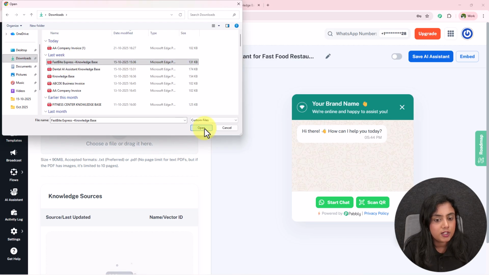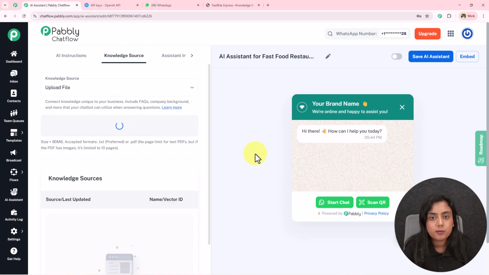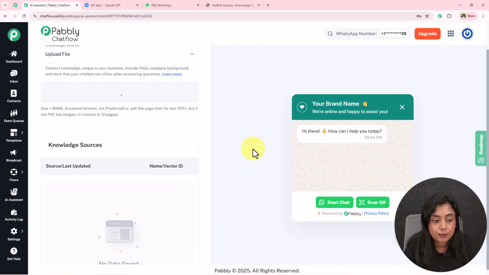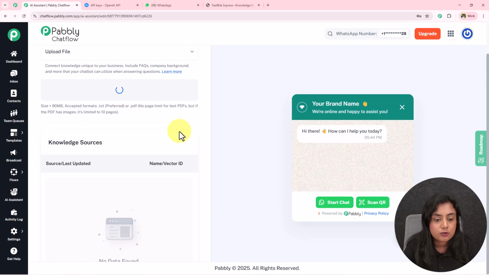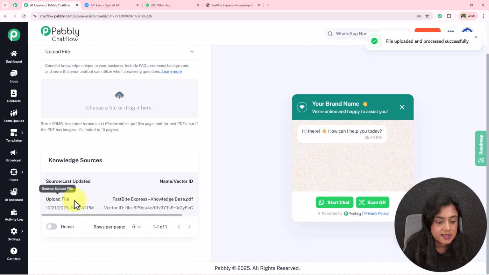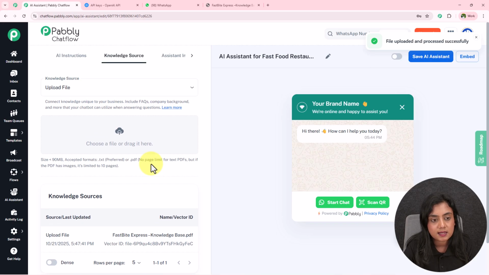Now this is my knowledge base. I'm going to upload this document, and to find whether the document is uploaded or not, under the knowledge sources section, you can see over here it says file upload. If you receive this vector ID, that means the knowledge base is successfully uploaded.